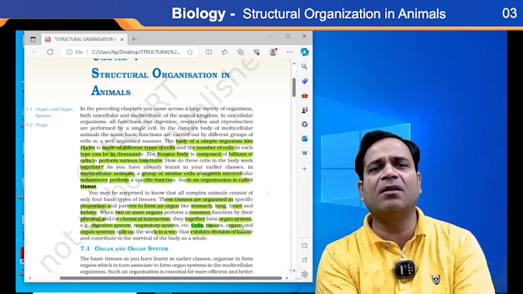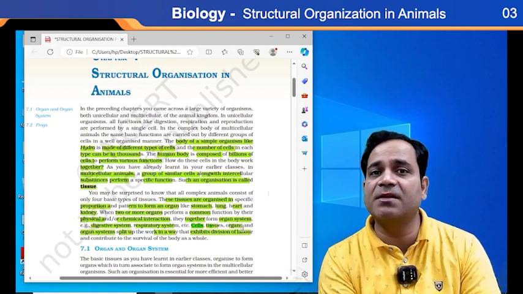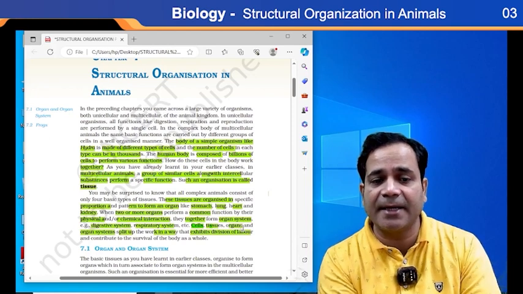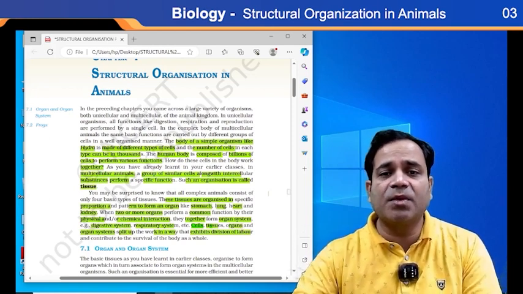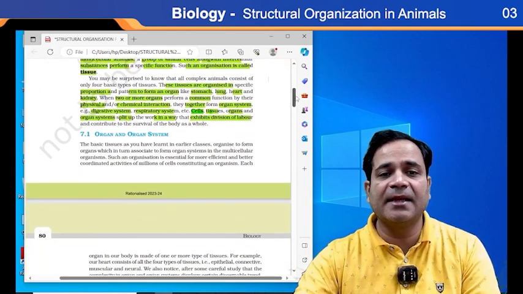So how will all these functions be performed? These functions will be performed by the uniting of these organ systems, my dear. Correct? Now, it's time to know about the organ and organ system. Let's see.